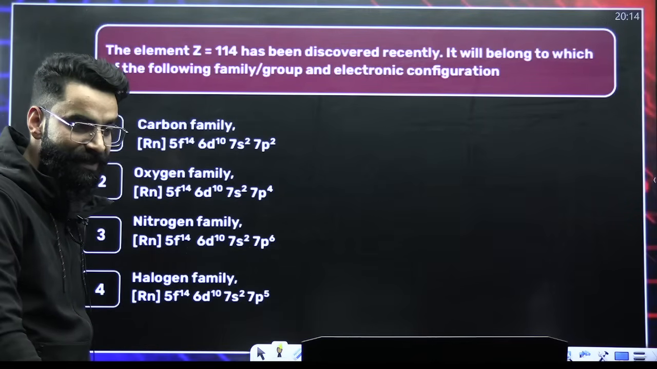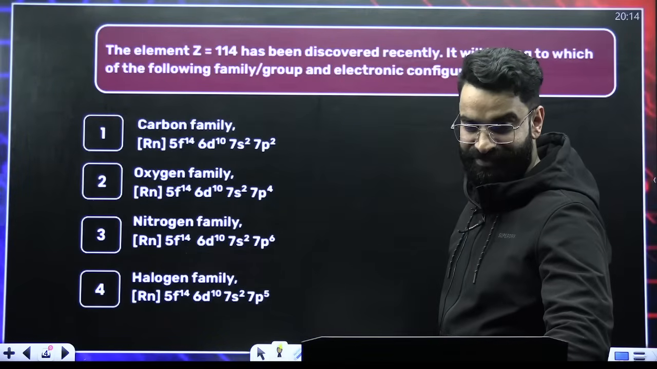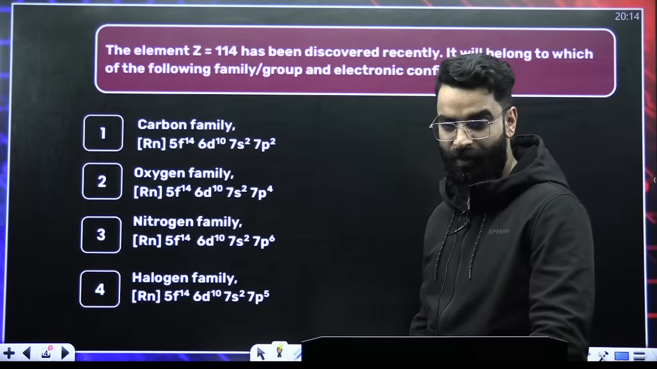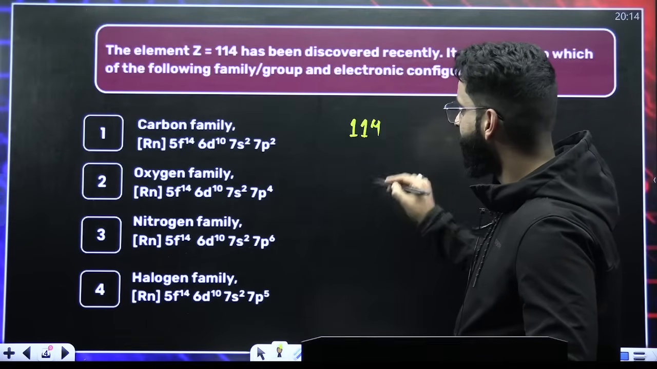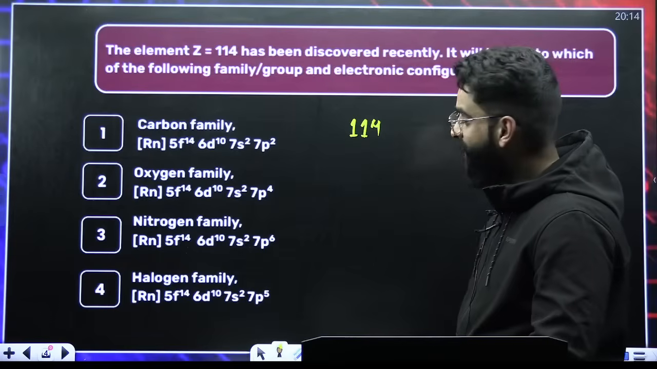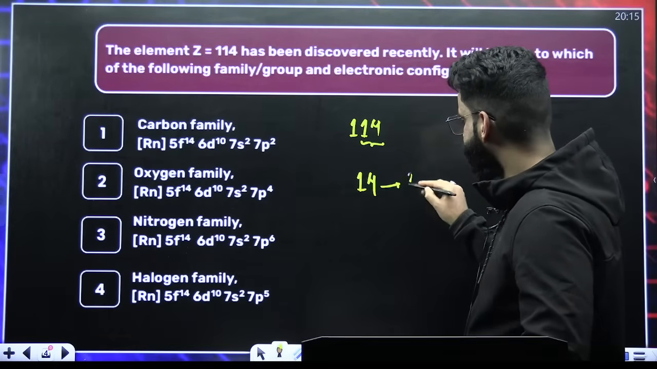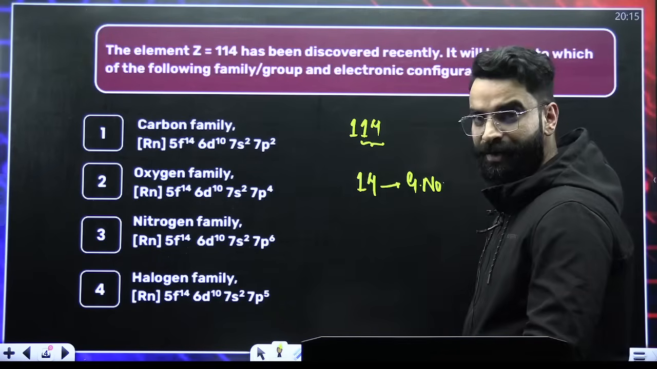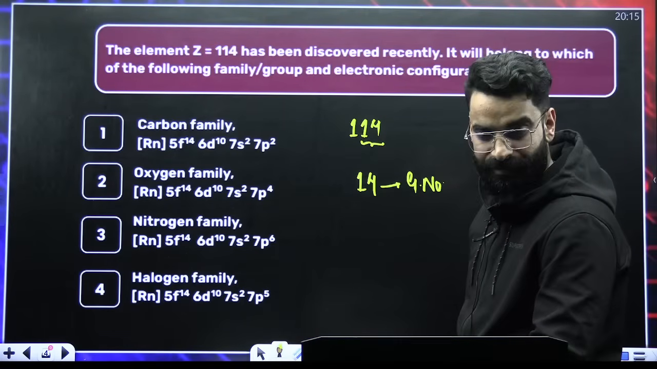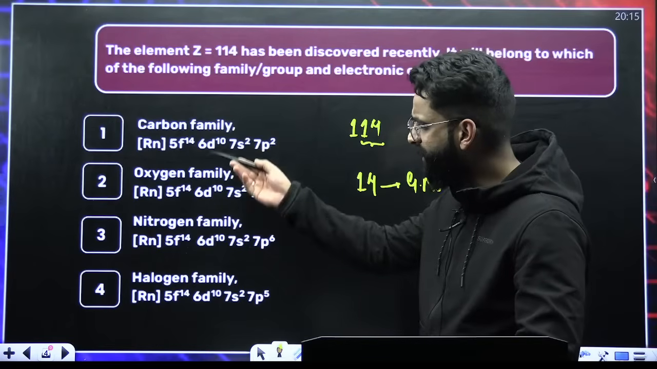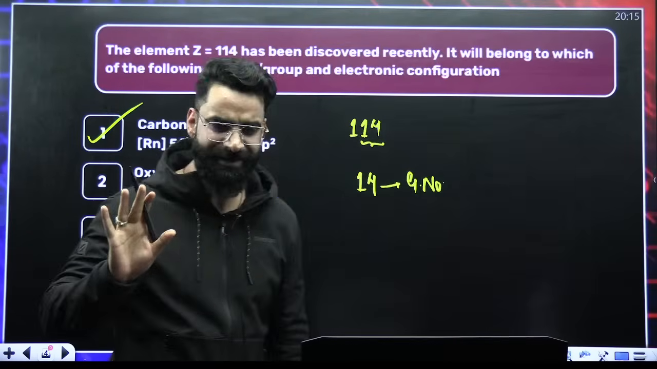Let me see whether you actually remember things or not. 114, guys. Atomic number 114. I hope you remember. The last 2 digits here, that's 14. It's going to be the group number. Group number 14. 14th group means carbon family. And over here, there is only one option mentioned, which says carbon family. So it's option number 1. As simple as that. Right?